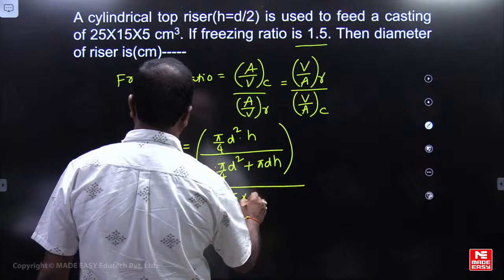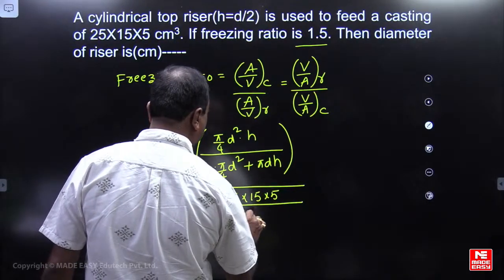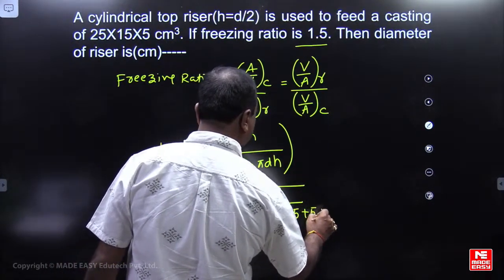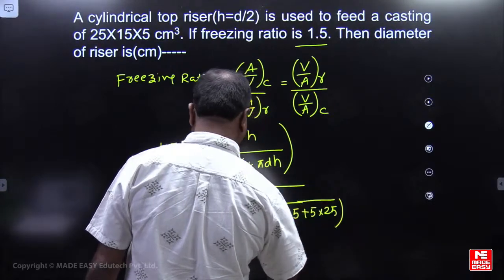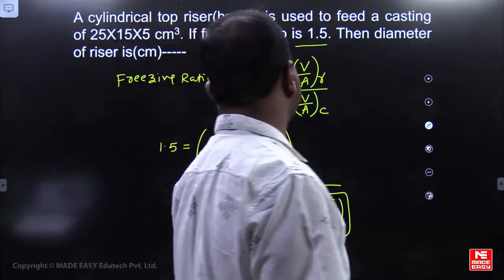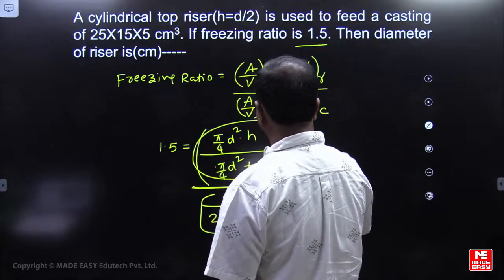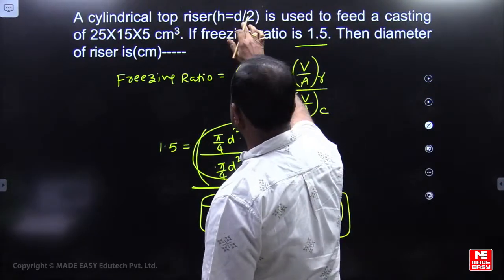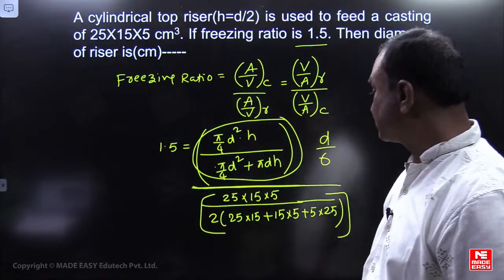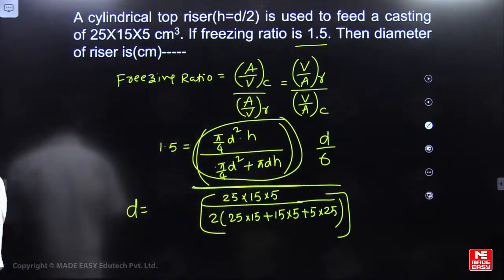Casting 25, 15, 5: volume is 25 into 15 into 5, and surface area is 2 times (25 into 15 plus 15 into 5 plus 5 into 25). Now in this concept, I am substituting H equal to D by 2. If I substitute H equal to D by 2 here, you get D by 6, if I am correct. Then we need to find out what the D value should be.